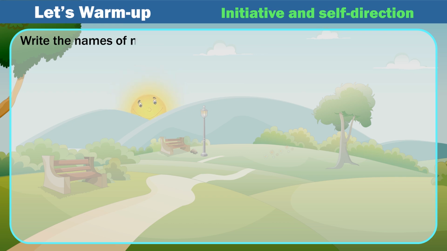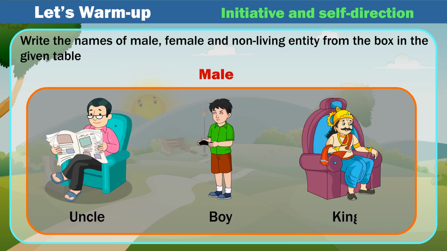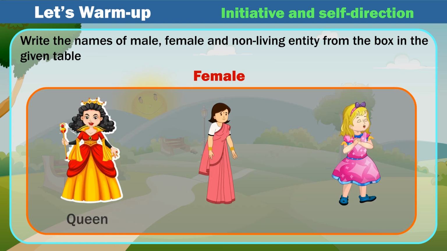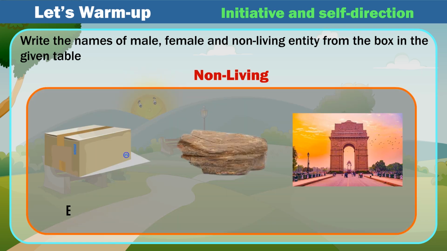Write the names of male, female and non-living entity from the box in the given table. Male: uncle, boy, king. Female: queen, aunt, girl. Non-living: box, stone, place.